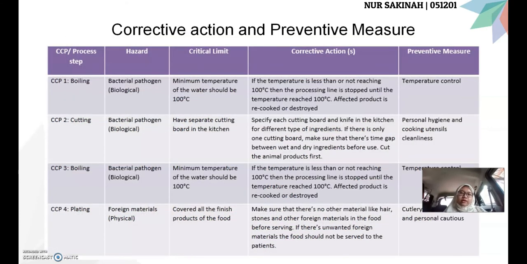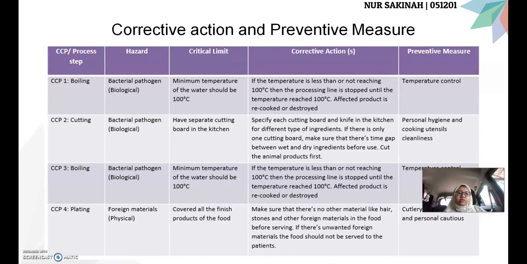Next, we move on to the corrective action and preventive measure. The first CCP is the boiling process. The corrective action to be taken is, if the temperature is less than or not reaching 100 degrees Celsius, the processing line is stopped until the temperature reaches 100 degrees Celsius. The affected product is recooked or destroyed. The preventive measure is temperature control.